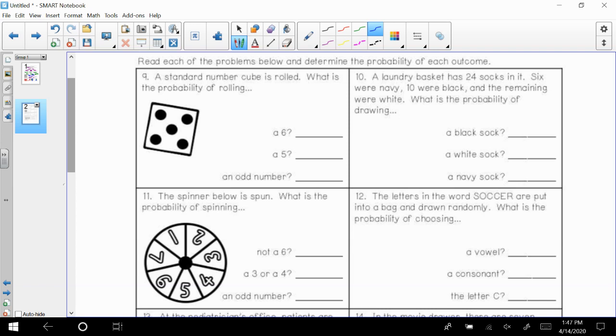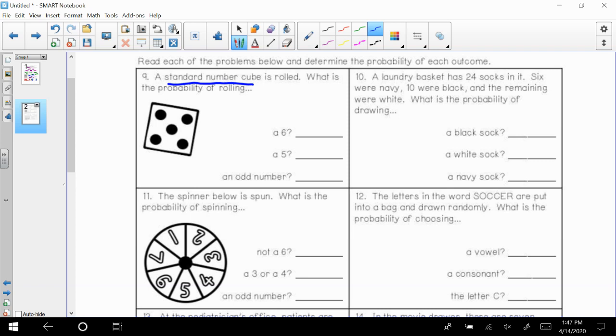All right, so it says read each of the problems below and determine the probability of each outcome. Number 9, a standard number cube. A standard number cube is a die, if you're rolling a die in a board game. Remember, when it's telling you it's a standard number cube, it means the most basic die that you have.